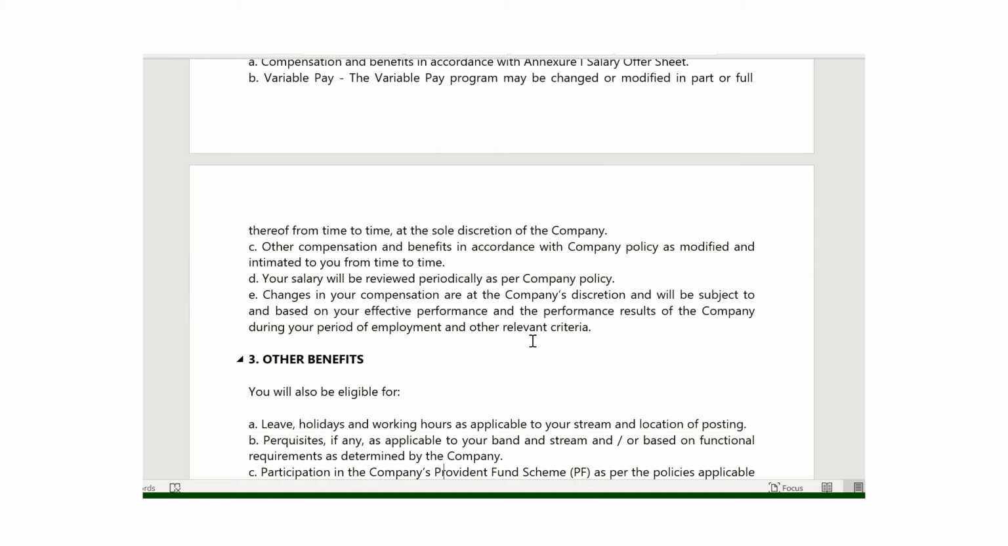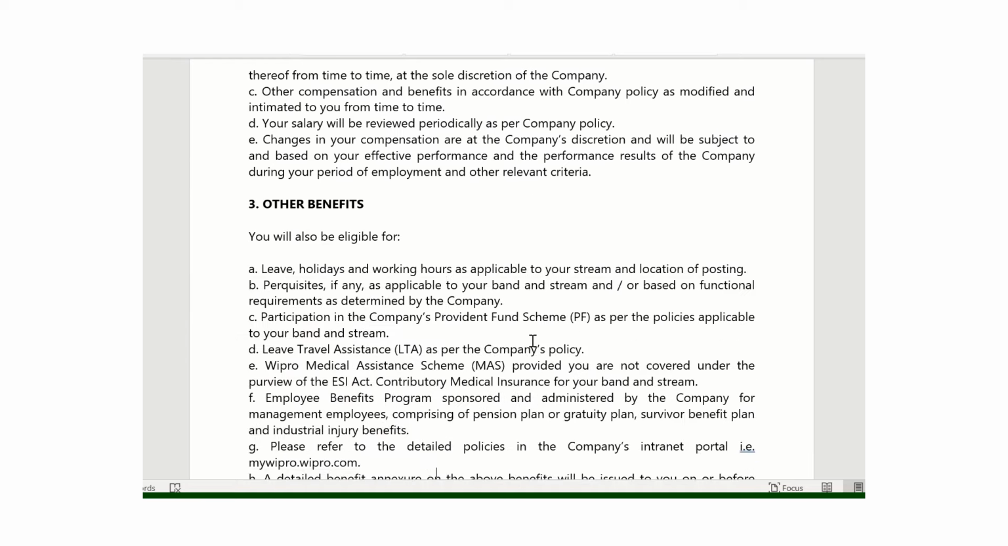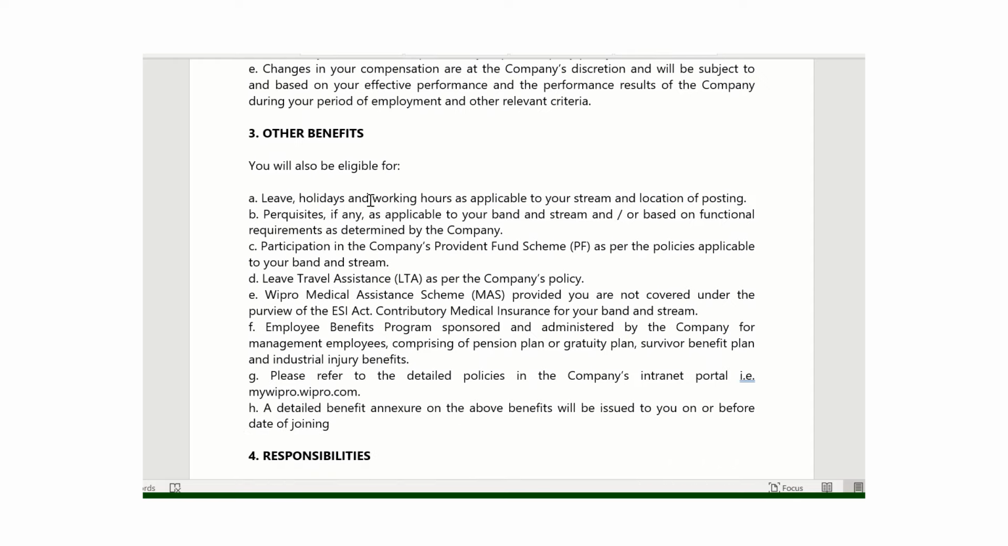Then coming to the other benefits. What benefits are they providing, like leaves, holidays, working hours, LTA, medical assistance. You have medical insurance, group medical insurance, group term life insurance, LTA policy, leave policy. All those details are mentioned in this.